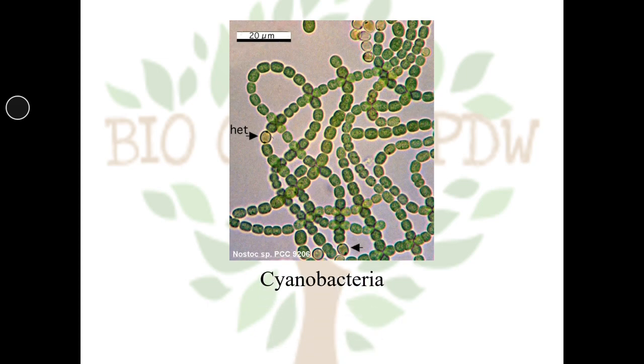Then you can find the cyanobacteria. They are commonly called blue-green algae. They are also one of the members of eubacteria. They are photosynthetic bacteria. They contain chlorophyll pigments and carry out photosynthesis. Well-known examples of cyanobacteria are Nostoc and Anabaena. Here you can see the diagram of cyanobacteria, Anabaena. Then you can see the thicker cells which are labeled HET. It is called the heterocyst. Heterocysts are the sites of nitrogen fixation in cyanobacteria.